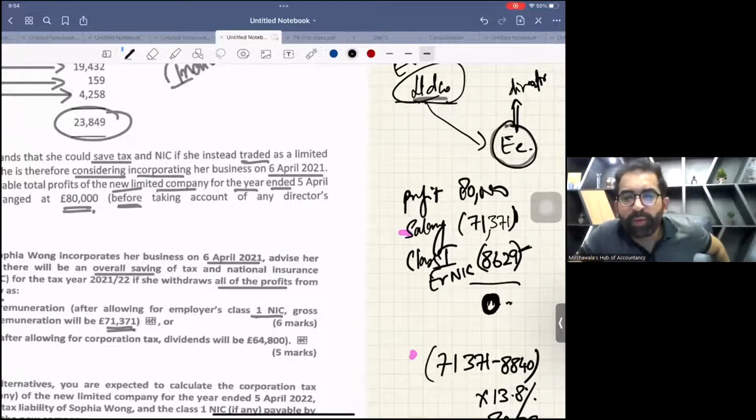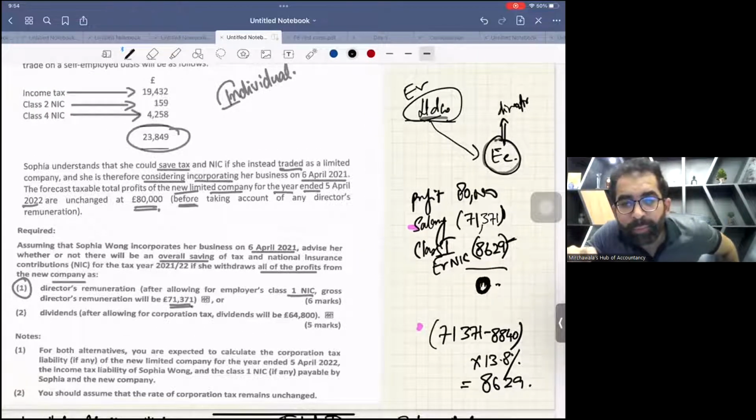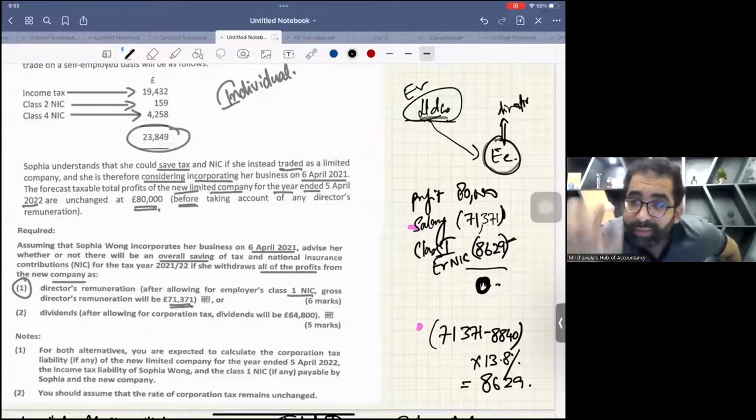Some students calculate class 1 employer NIC through the balancing figure by writing 0 at the bottom, and you get the balancing figure. But for you guys, I have calculated it also. So see, this is full profit extraction. Full profit extraction means in the end, the balance is 0. Zero balance in the company.